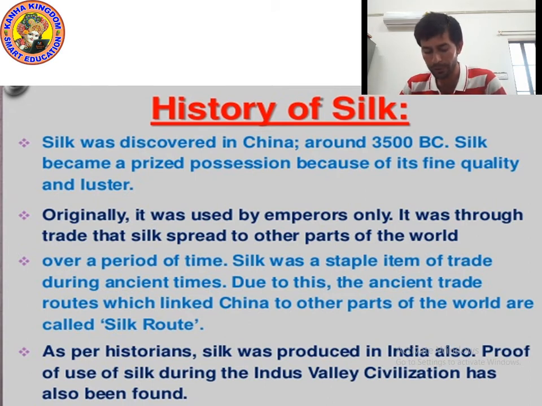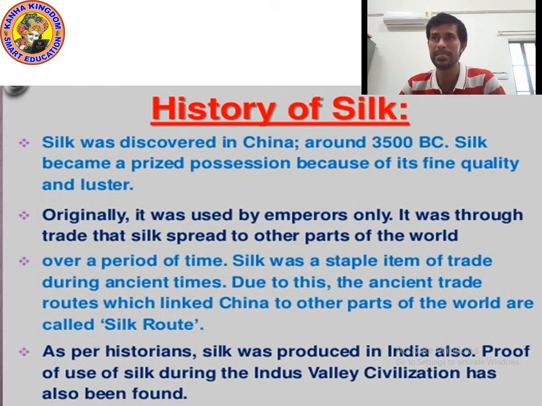So kids, I hope you understood. Silk was discovered in China around 3500 BC, and then it became a prized possession because of its fine quality and luster. People started wearing silk clothes because they found it very good, and it became a symbol of descent.